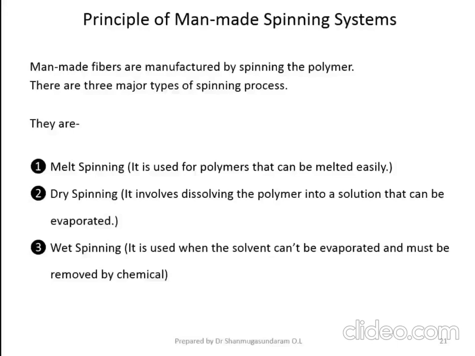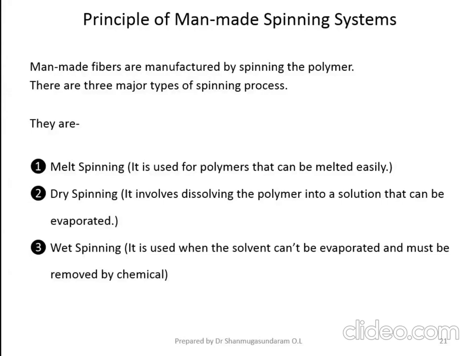Principles of man-made fiber spinning technology. Okay, so man-made fibers are manufactured by spinning the polymer. So there are three major types of spinning process available.